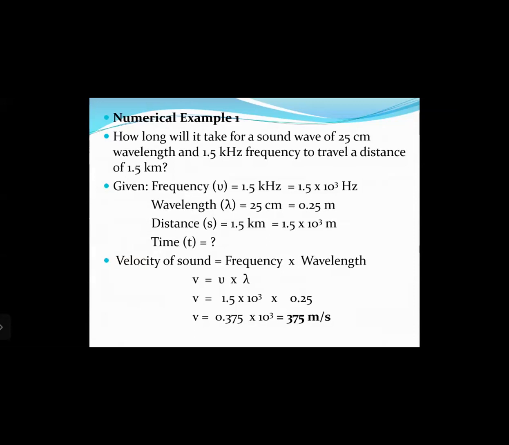First of all, let us calculate the velocity of the sound wave, because we know velocity of sound is equal to frequency times wavelength, that is v = nu × lambda. So v is equal to 1.5 × 10^3 multiplied by 0.25. We have just substituted the values from the given. So we get v = 0.375 × 10^3 meters per second, that is 375 meters per second, which is the speed of the sound wave.